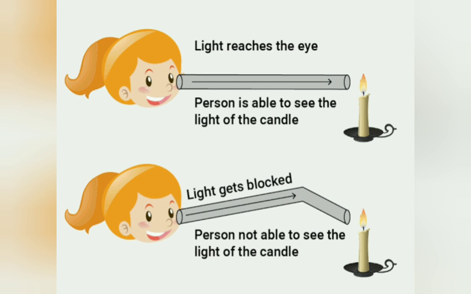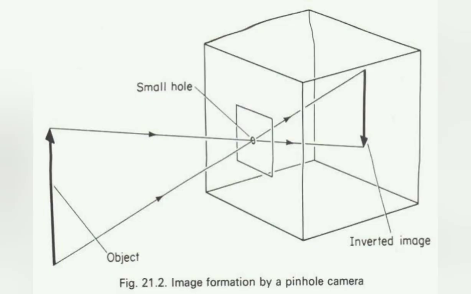How can you prove that light passes in a straight line? If you have a long pipe and you see through the pipe, you can see the candle that is burning. Whereas if you bend the pipe and see through it, you will not be able to see, because light cannot bend. If the light would have bent itself, then you would be able to see the candle. But you will not be able to see the candle because light is passing in a straight line.